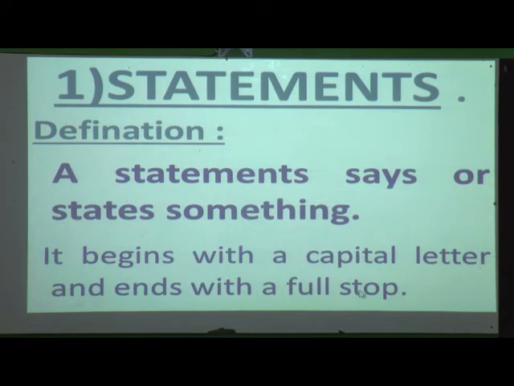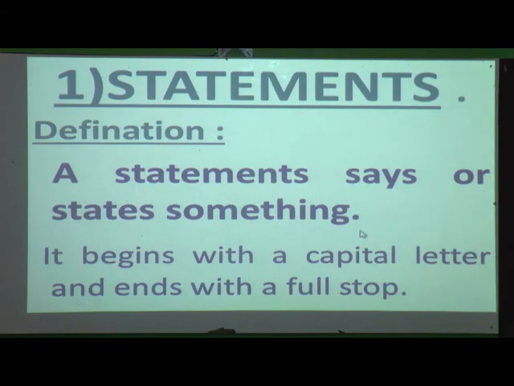So students, you know about statements, which we have learned in the first topic also. A common sentence always begins with a capital letter and ends with a full stop. So what is a statement? A statement says or states something. You can see in your book, page number 11, in the pink box the statement's definition is given. Whenever I teach you, you have to learn the definition of statements. Hope you have understood what a statement is.